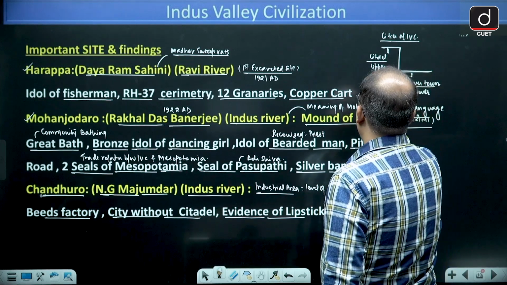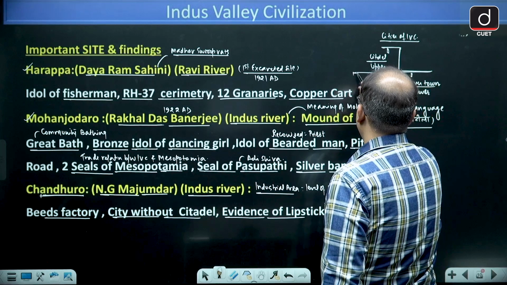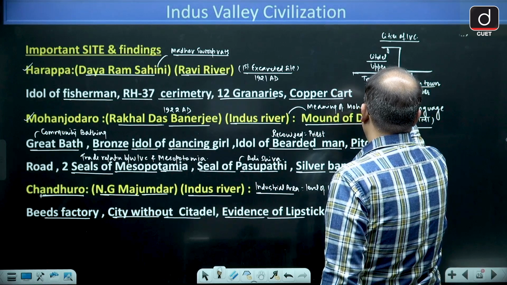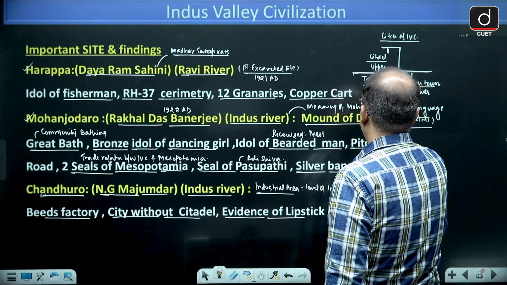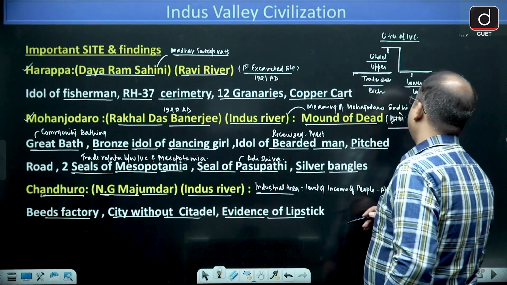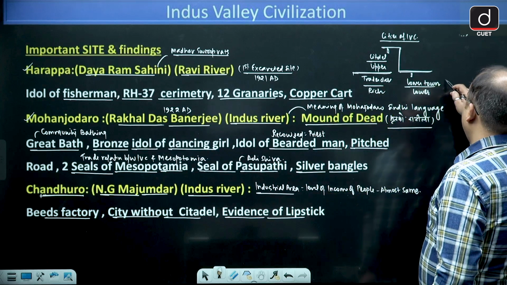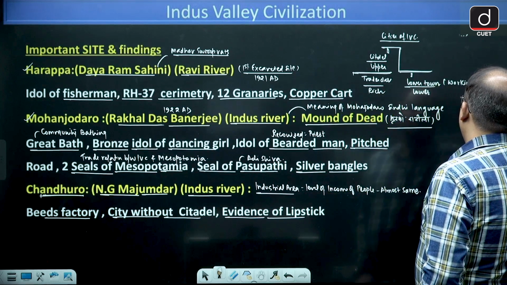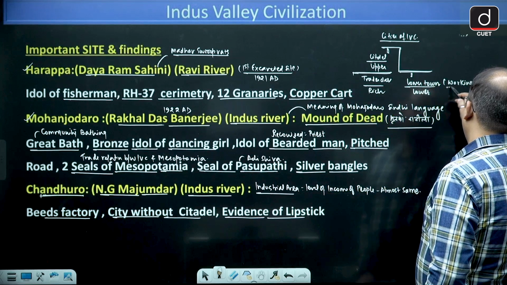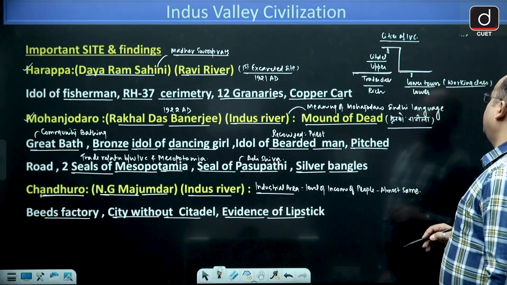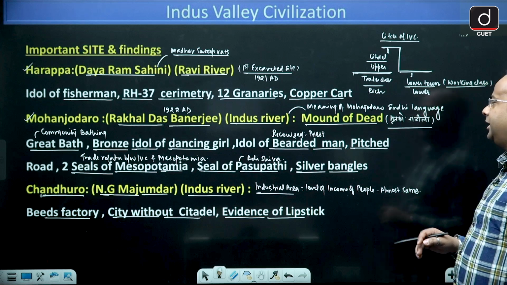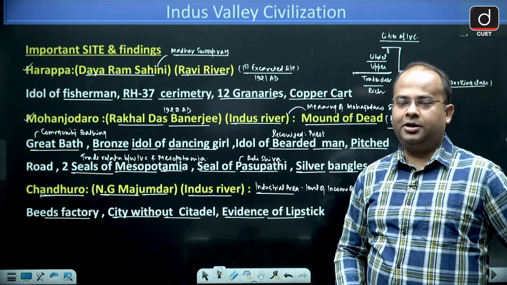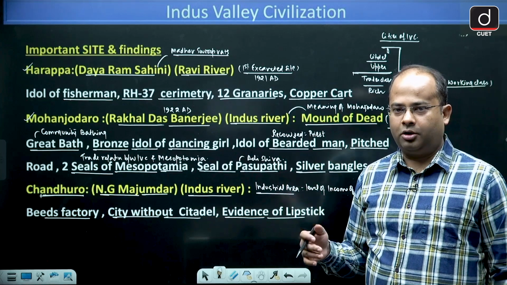The rich class or trader class, who were the rich section of society, used to live in the upper part, and the lower town was used by the working class of the society. Therefore, you will find that cities of IVC were divided into two parts on an economic basis.